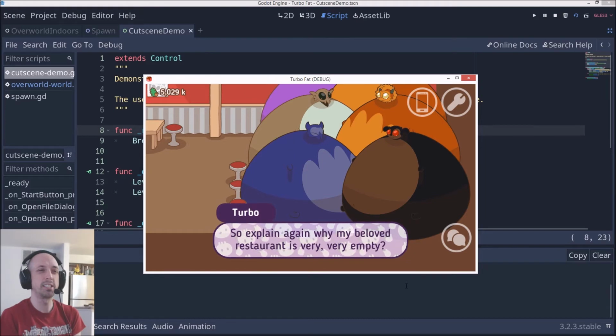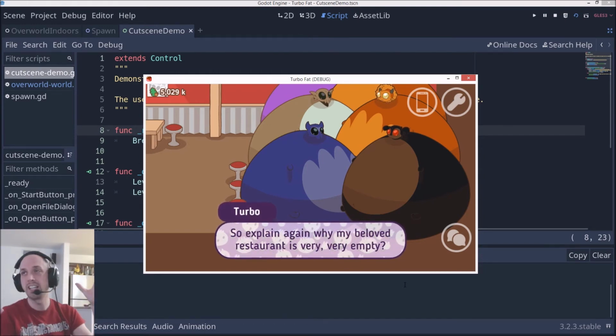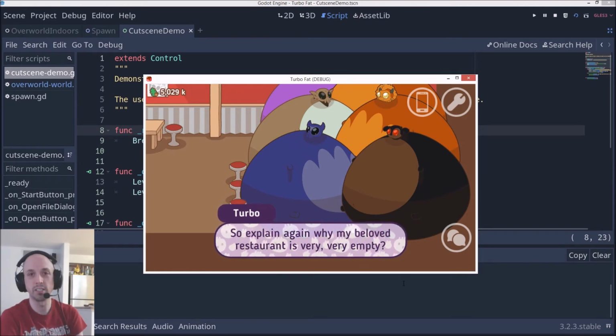So to fix those kinds of bugs, what I ended up doing was saying, during cutscenes, we just disable all collision. These guys don't collide with the terrain, they don't collide with each other. That way, if there's any sort of glitches, they might just be little visual glitches where they'll clip into each other and not look right, but it won't be mechanical glitches where you can't even see any of them, or they can't walk to where they're supposed to because they're too big to fit in the hallway. So yeah, that seems to work, and this cutscene demo I think will be very useful as I continue to